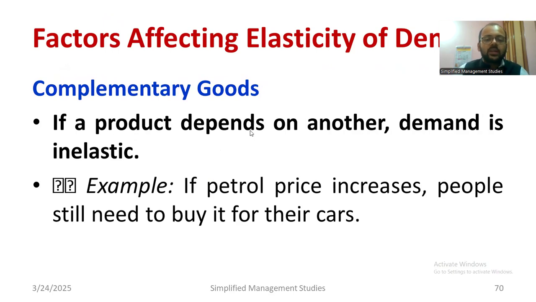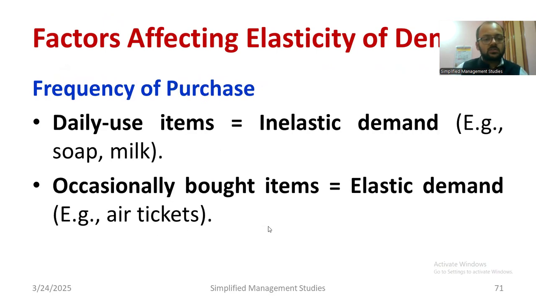If a person is new to a particular place, we'll call that inelastic demand. Complementary goods: if a product depends on another one, demand is inelastic. If petrol prices increase, people still need to buy it for their cars. Similarly, frequency of purchase: daily use items like milk, salt, soap, etc. are under inelastic demand, highly unavoidable. It doesn't depend on price changes. Occasionally bought items especially belong to elastic demand.